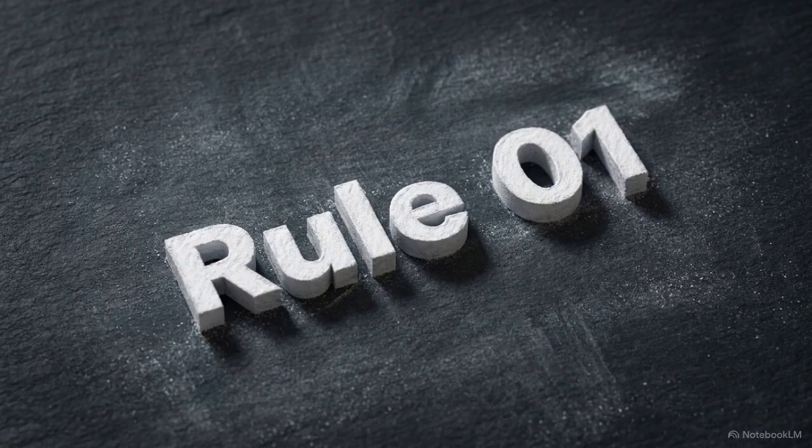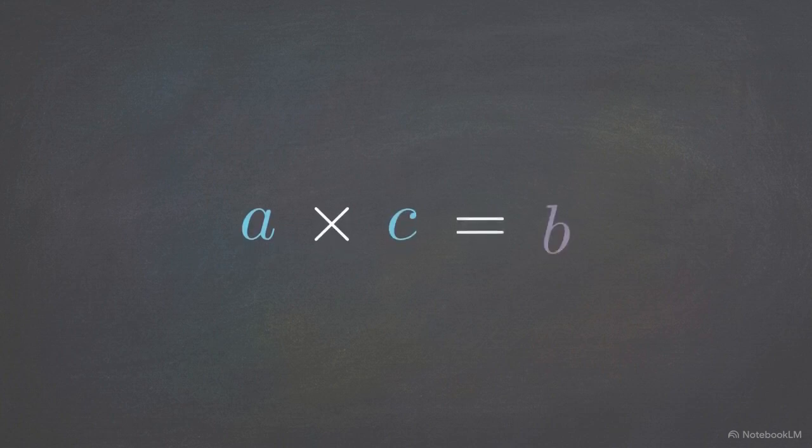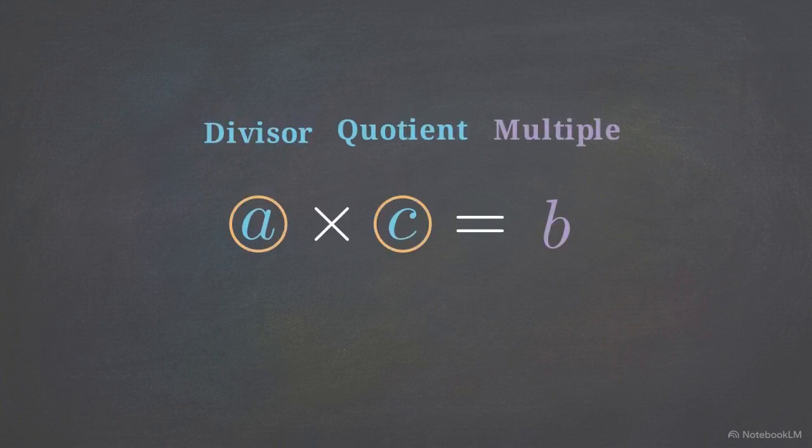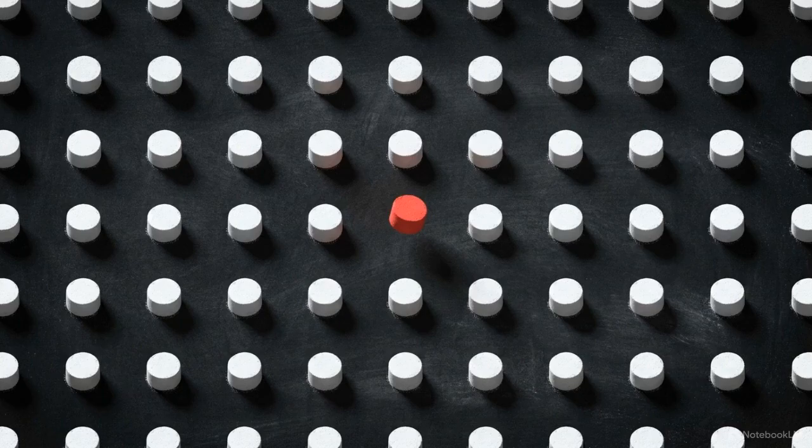The fundamental rule of this math is divisibility. The rule is strictly defined. An integer a divides b only if there exists another integer c, such that a times c equals b. That works for clean multiples, but we immediately hit a complication. What happens when a does not divide b perfectly?